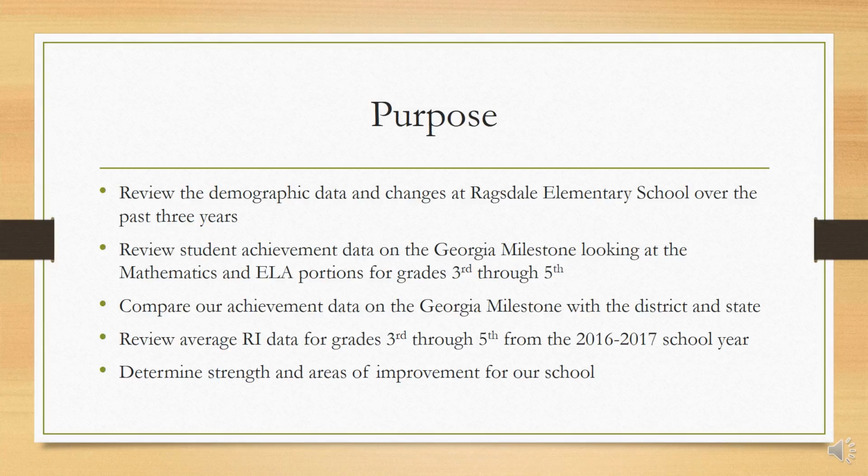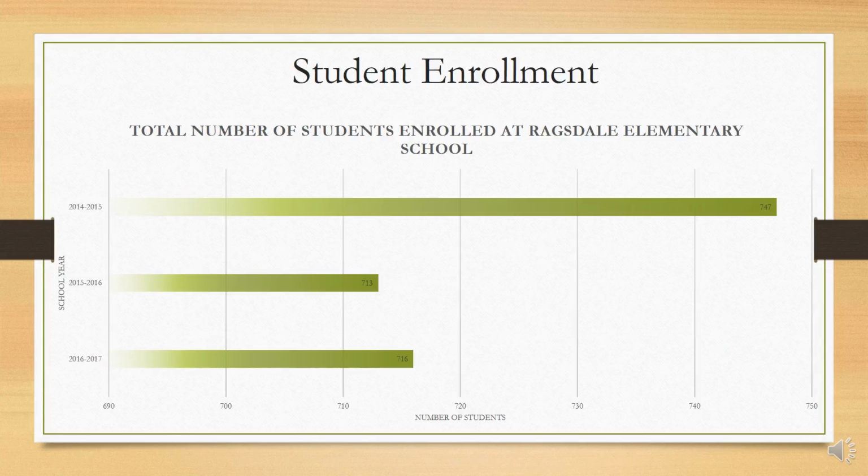The purpose of this presentation is to review the demographic data and changes at Ragsdale Elementary School over the past 3 years, review student achievement data on the Georgia Milestones looking at the mathematics and ELA portions for grades 3rd through 5th, to compare our achievement data on the Georgia Milestones with the district and state, to review average RI data for grades 3rd through 5th from the 2016-2017 school year, and to determine strengths and areas of improvement for our school. First, we are going to look at student enrollment for Ragsdale Elementary School.